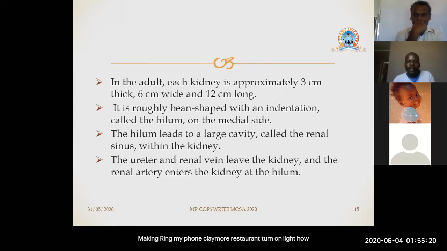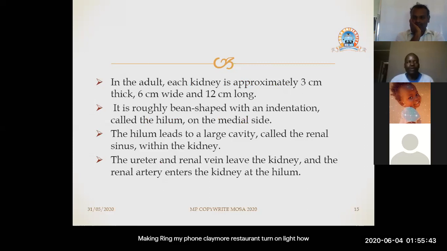So in an adult, each kidney is approximately 3 centimeters thick, 6 centimeters wide, and 12 centimeters long. That is how big a kidney is supposed to look in an adult. So this is very important as medical personnel. When someone comes with an infection of the